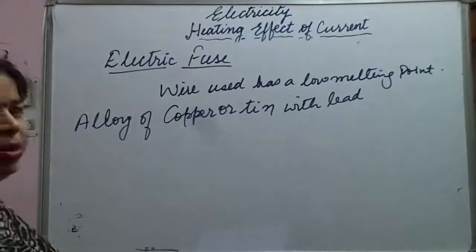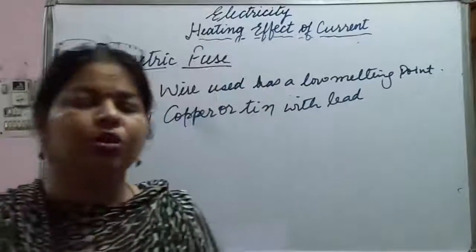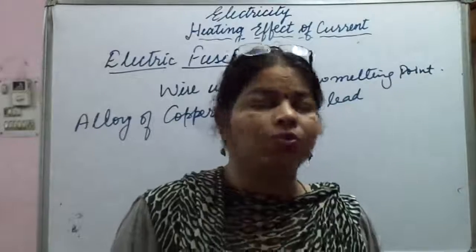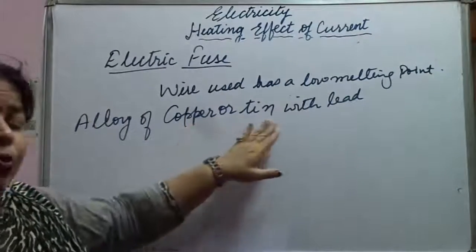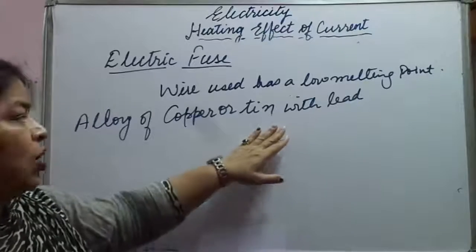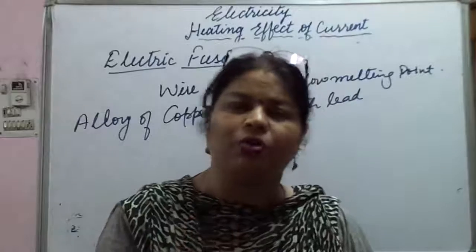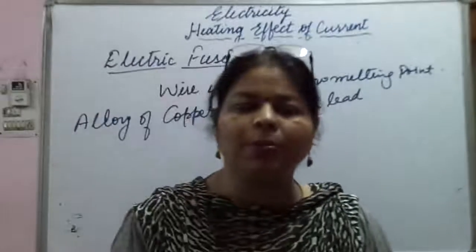What is an alloy? What do you mean by alloy? The homogeneous mixture of two or more metals or non-metals. So this wire is used, copper or tin with lead. So it is an alloy, and when a large amount of current flows through this circuit, what will happen?